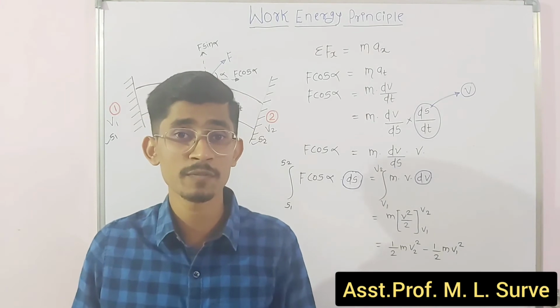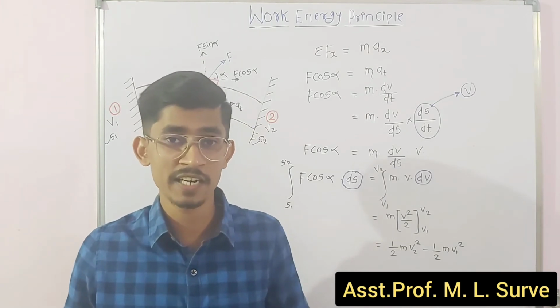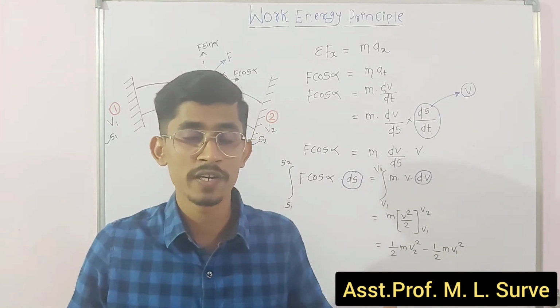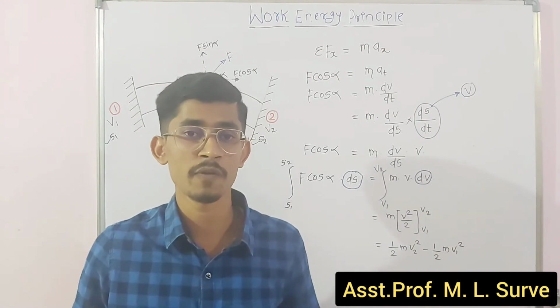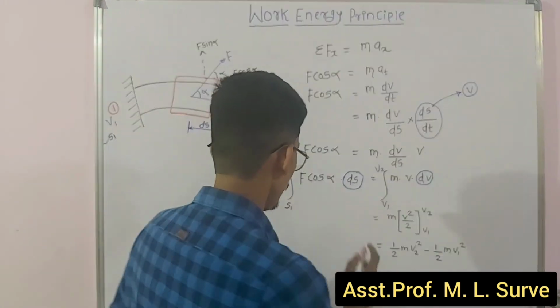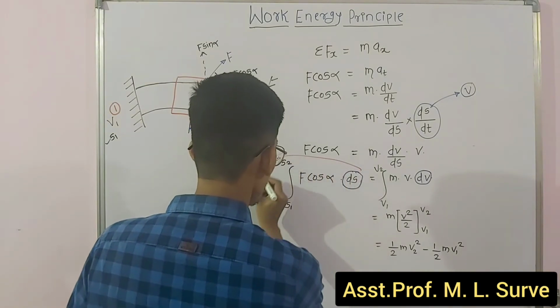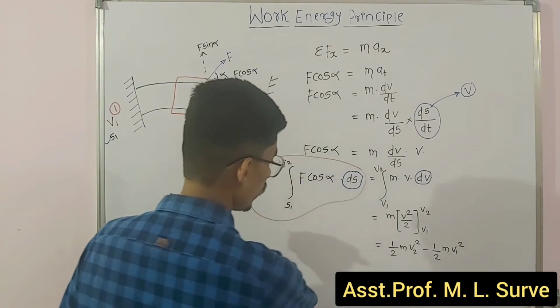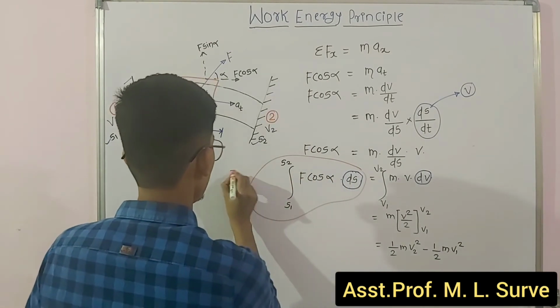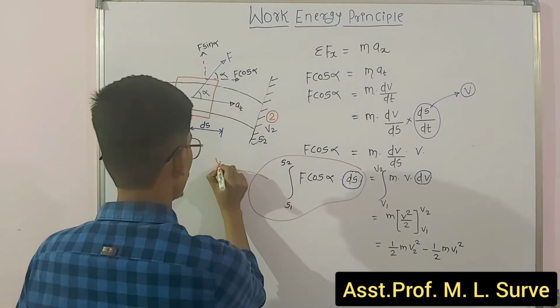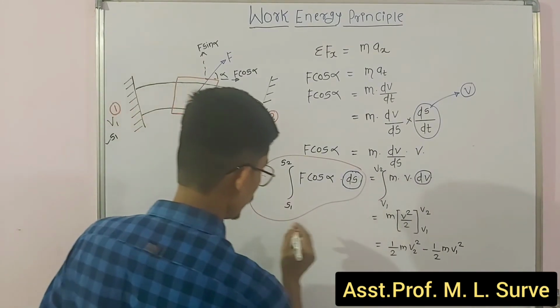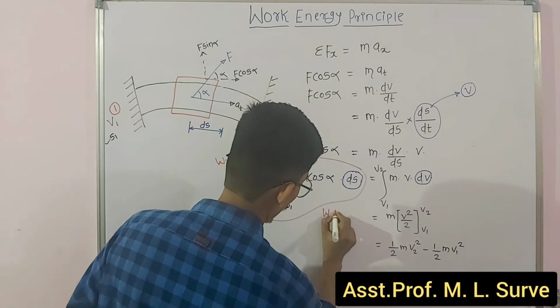So what is this? It is the change in kinetic energy between position 1 and position 2. That is my work done. What is this whole term? This whole term is nothing but my work done.